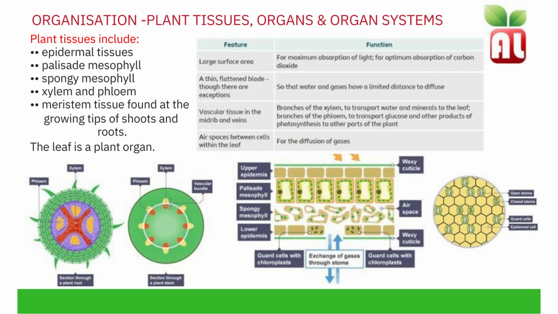The spongy mesophyll has many air spaces. This is for the exchange of gases. Gases need to make their way to the palisade mesophyll and from the palisade mesophyll. These gases are oxygen and carbon dioxide. Gases enter the leaf through the stomata, which are the tiny pores on the lower surface of the leaf.